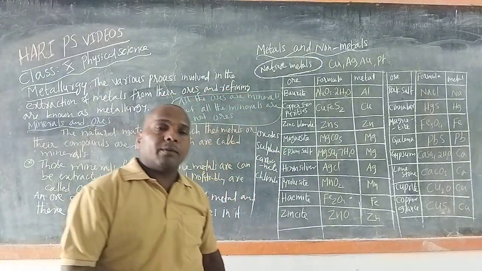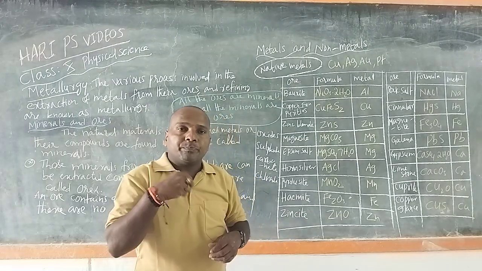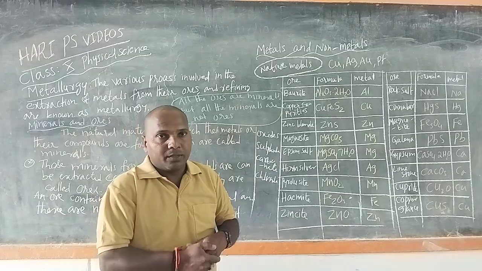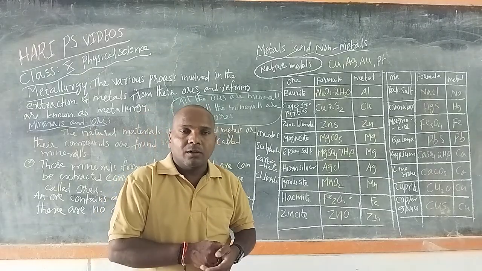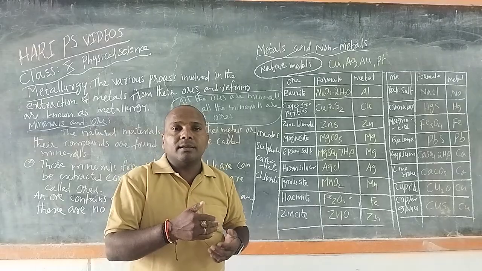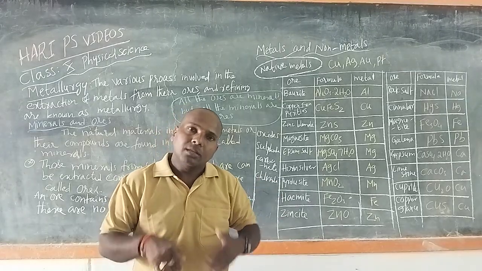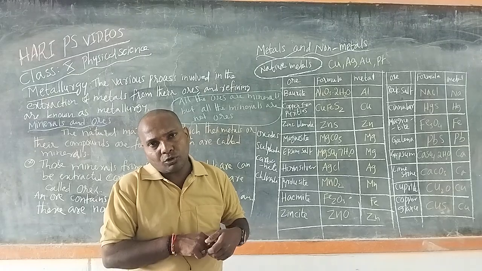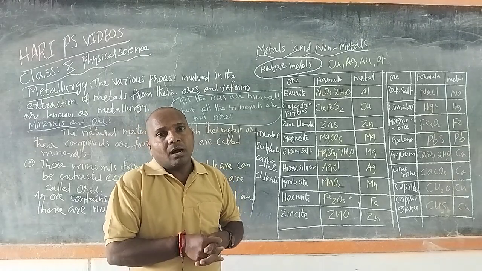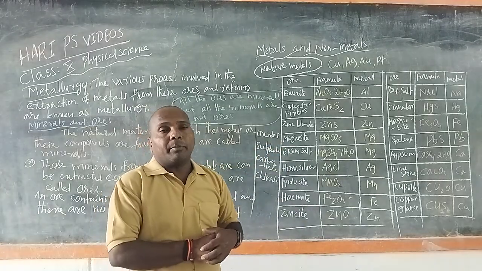So most of the metals are available in the combined state. If combined with oxygen, you can say they are oxides. If combined with sulfur, they are sulfides. If combined with chlorine, they are chlorides. If combined with carbonates, they are carbonates. So most of the metals are available only in the combined state.